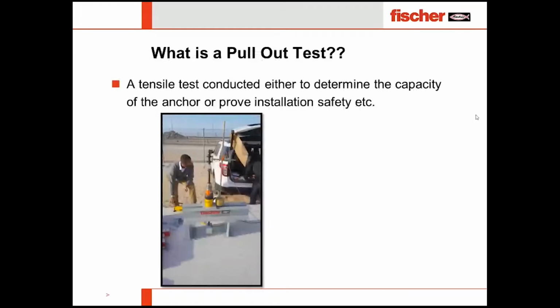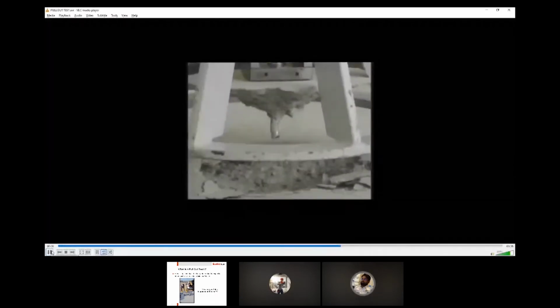Going ahead, there is the pull-out test. Do you know what a pull-out test is? I hope most of you do. Just to give you a brief, it's a tensile test on the anchor to check the capacity or to prove the installation safety. Both can be done using a pull-out test. Now you can see a pull-out test happening, and can you guess what happened after the pull-out test? It was a destructive pull-out test. Can anybody guess from the audience?